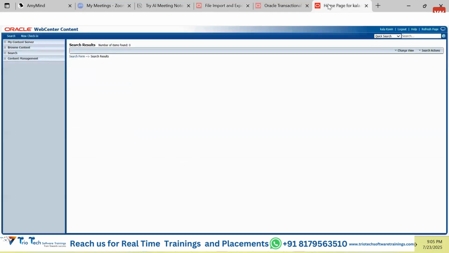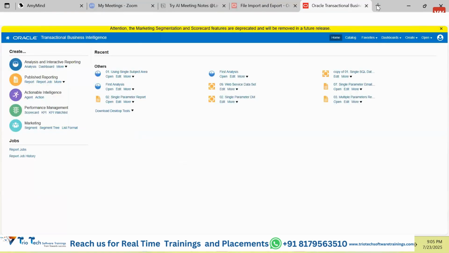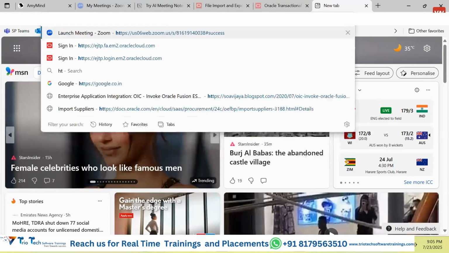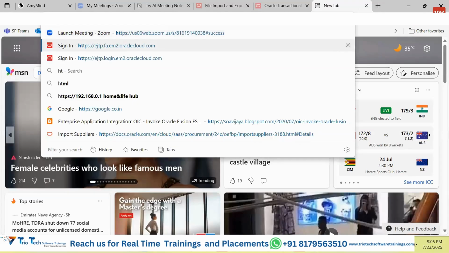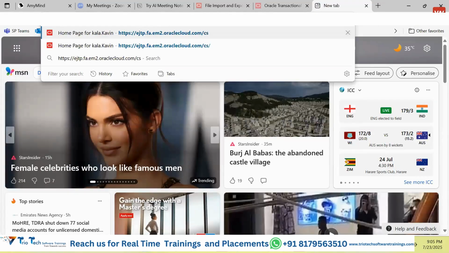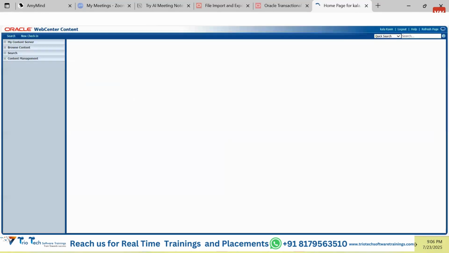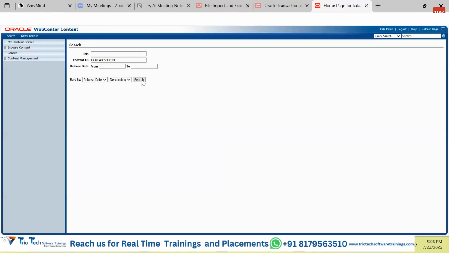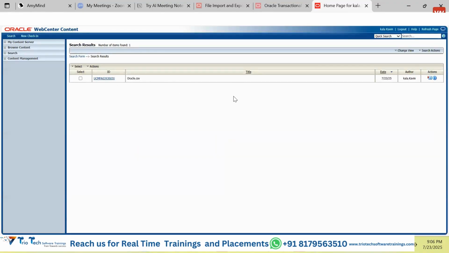Take this content server ID. If you want to access this server, again go and access this particular server like this. This is my server. Add a keyword called content server, hit enter. It will take you to the search screen. Put the content server ID here and click on search, and that's how you will be able to search this file. Clear?